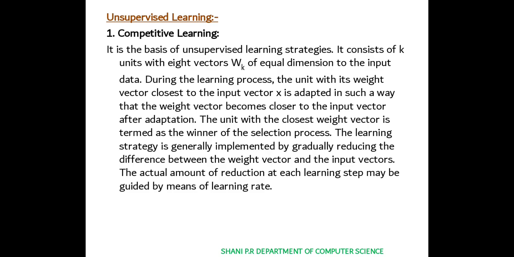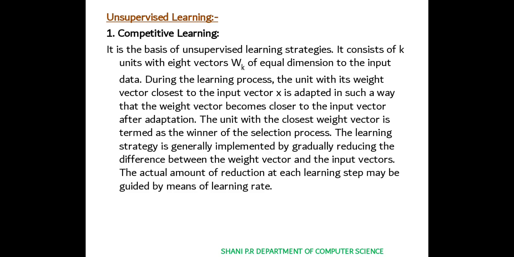The unit with the closest weight vector is termed the winner of the selection process. So from that group, whichever is nearest to wk will be the output, and that will be considered the winner of the selection process. The learning strategy is generally implemented by gradually reducing the difference between the weight vector and the input vectors. The actual amount of reduction at each learning step may be guided by means of a learning rate.